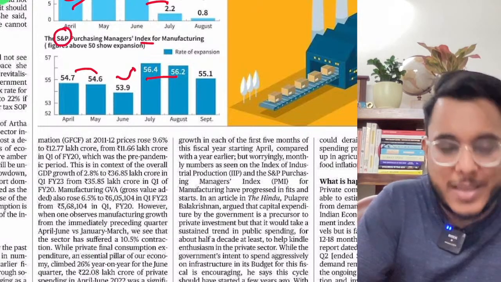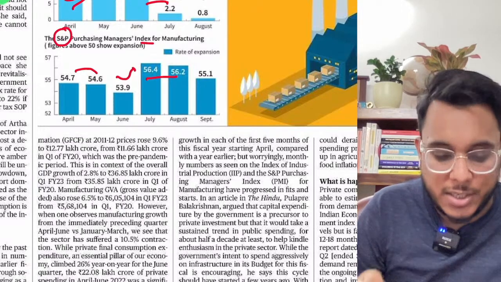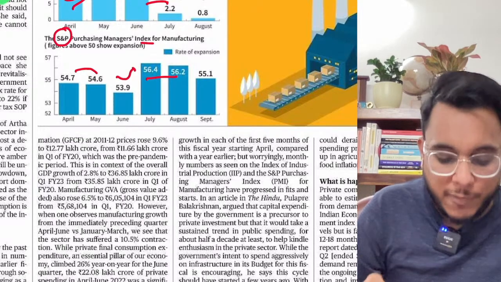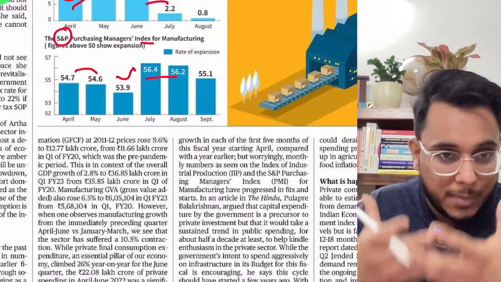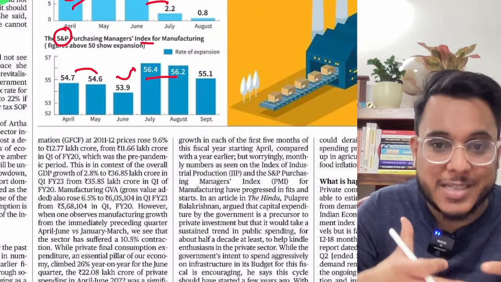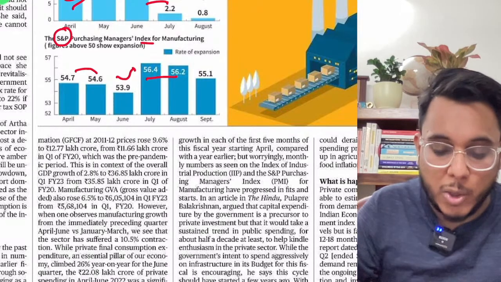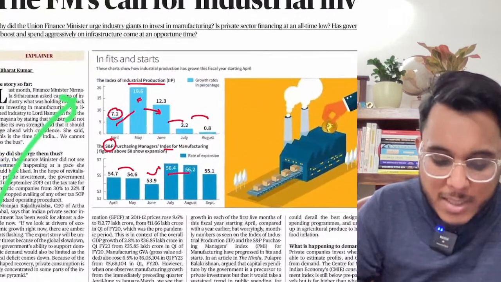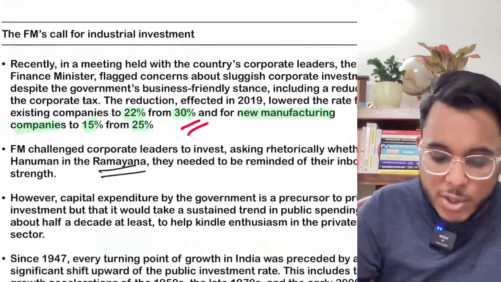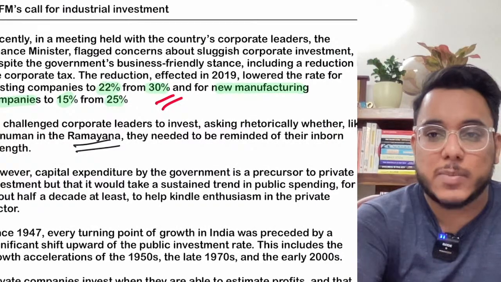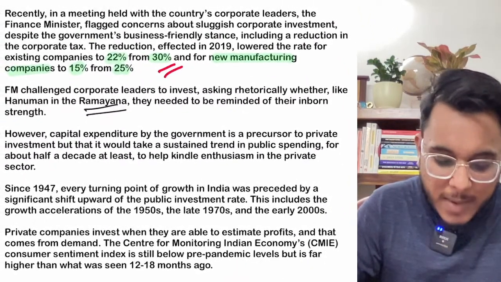So this is the S&P, that is the Standard & Poor's Purchasing Managers' Index. If the PMI is high, it means that the manufacturing companies, the corporate managers, see that there is further scope for growth. So the PMI is not very encouraging, the IIP is not very encouraging. So here the private sector should increase the investment in this particular sector that is being provided.